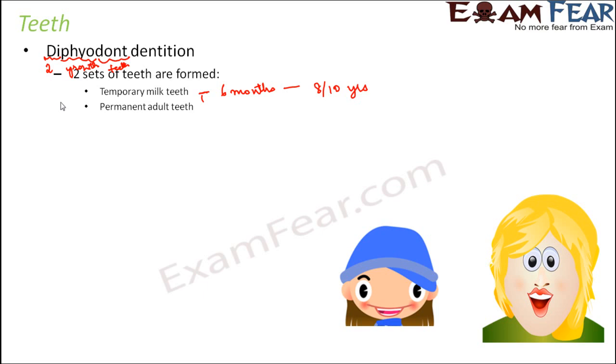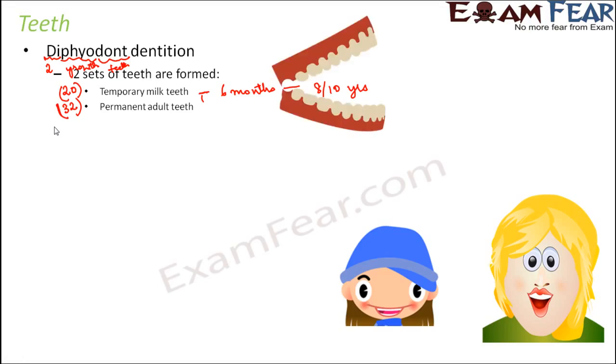When you talk about the milk teeth, a total of 20 milk teeth exist. And when you talk about the permanent teeth, a total of 32 permanent teeth exist. Right? So this type of dentition, where 2 sets of teeth develop during the lifetime of the individual, is known as diphyodont dentition. So you have the entire set of teeth coming twice in your lifetime.